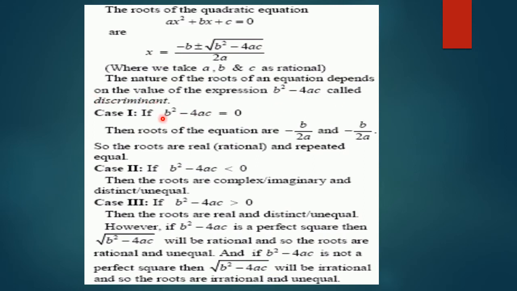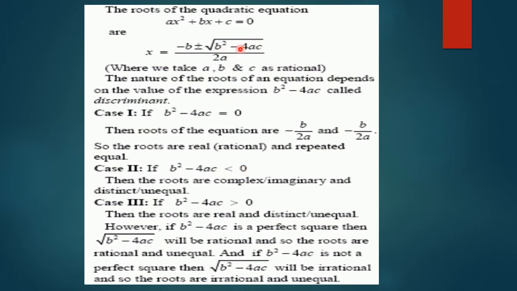Now, case 1. If the discriminant is equal to 0, then the roots of the equation are minus b over 2a, minus b over 2a, which we have already discussed in our previous slides and proved. So the roots are real, rational, repeated, equal roots. Look, the roots are repeating. Now case 2. If the discriminant is negative, less than 0, then there comes a negative number under the radical sign.